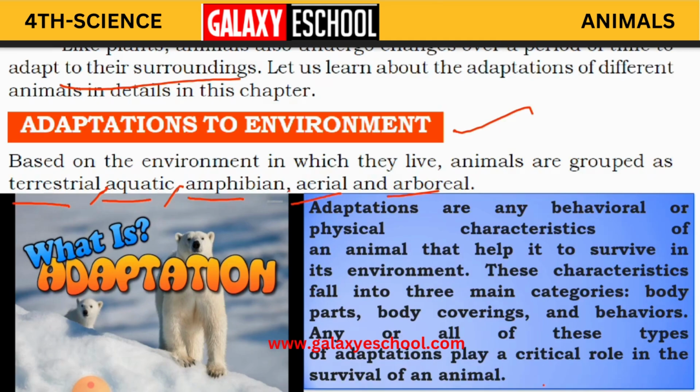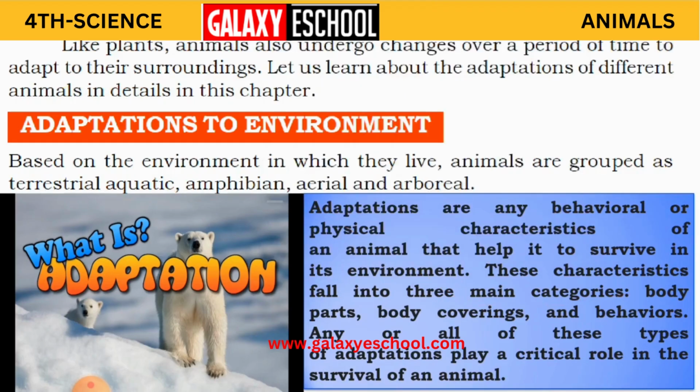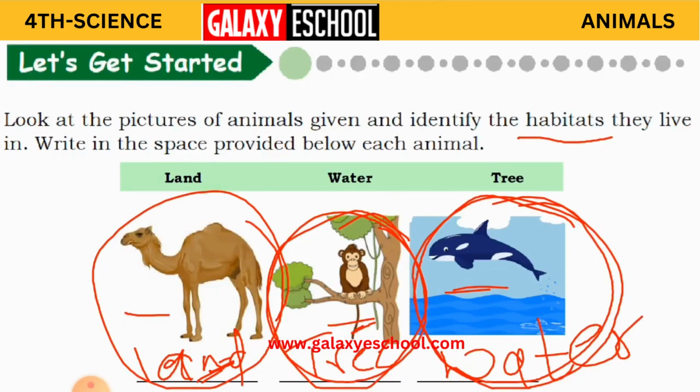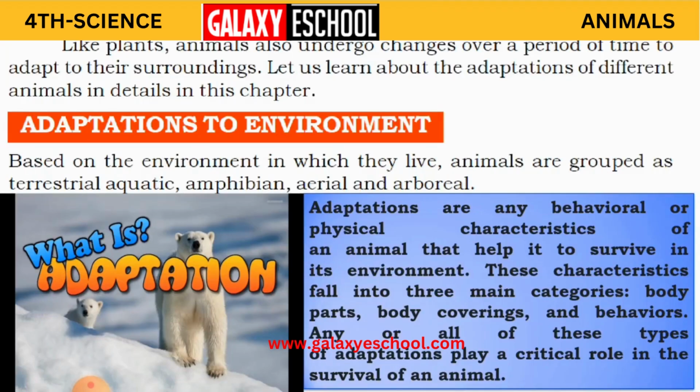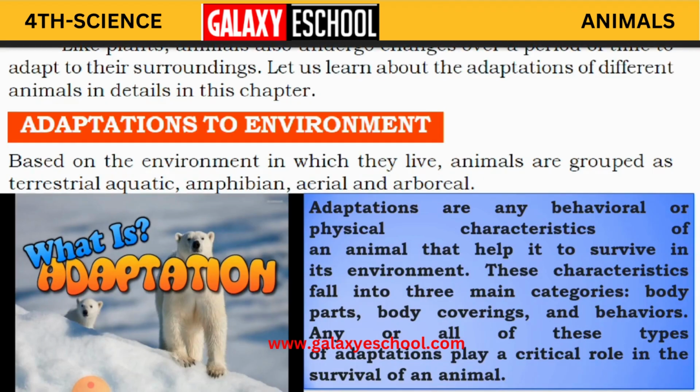So through their body parts, their body coverings, and their behavior, their physical characteristics are defined.